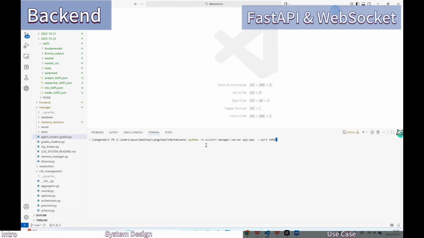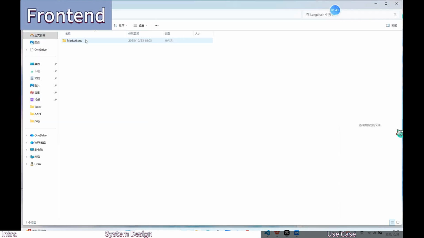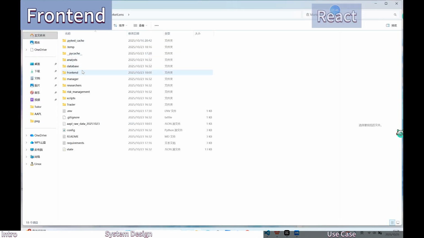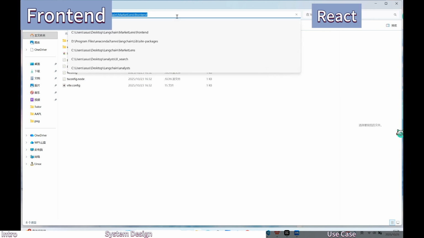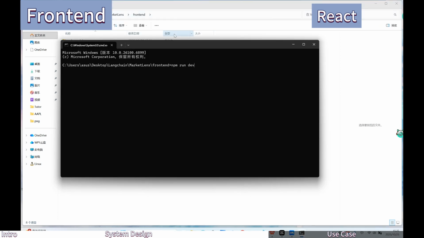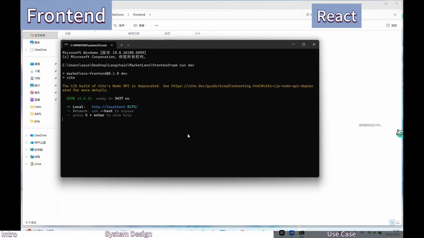Our backend is built with FastAPI and WebSocket, which connects to the LangChain framework to manage tasks and real-time communication. In the terminal, we run the command. When the console shows Application Startup Complete, it means the backend is ready. Our frontend is developed with React, providing an interactive visualization interface. We open a new terminal, go to the frontend folder, and run. This launches the app at localhost 5173, which communicates with the backend on port 8000.